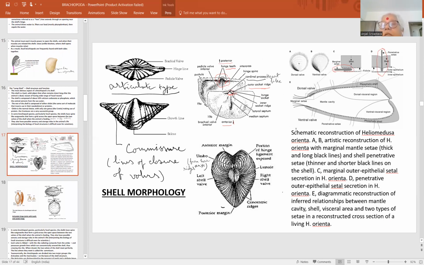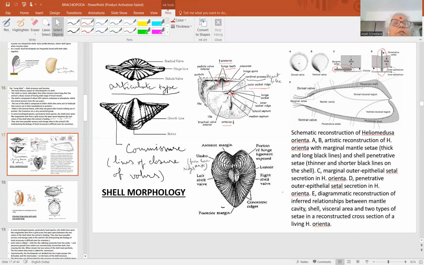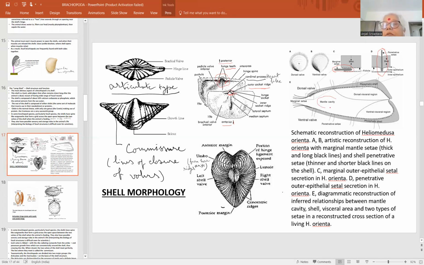Now this is the diagrammatic representation in the sagittal section of a brachiopod, that is Heliomedusa orienta. Here, this is the diagrammatic reconstruction of the inferred relationship between mantle cavity, shell, visceral area, and two types of CT in a reconstructed process. The different regions have been shown here. This is the mantle cavity. This is the marginal CT. These are the marginal CTs, as we have seen here.